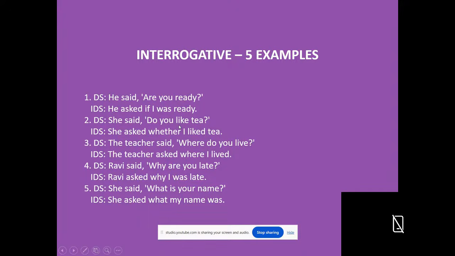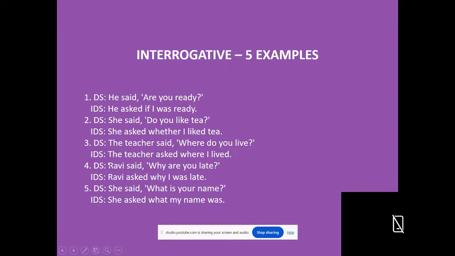So this should be changed into a statement in indirect speech. The reporting verb changes into asked or question. She asked whether I liked tea. We change the pronouns also accordingly.